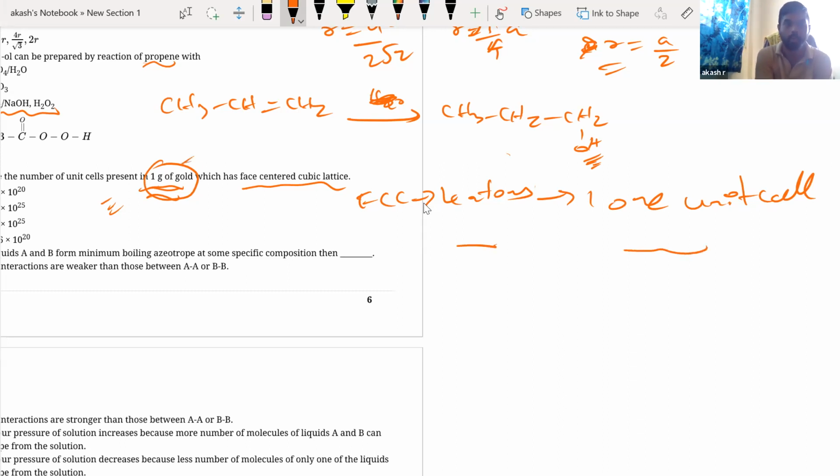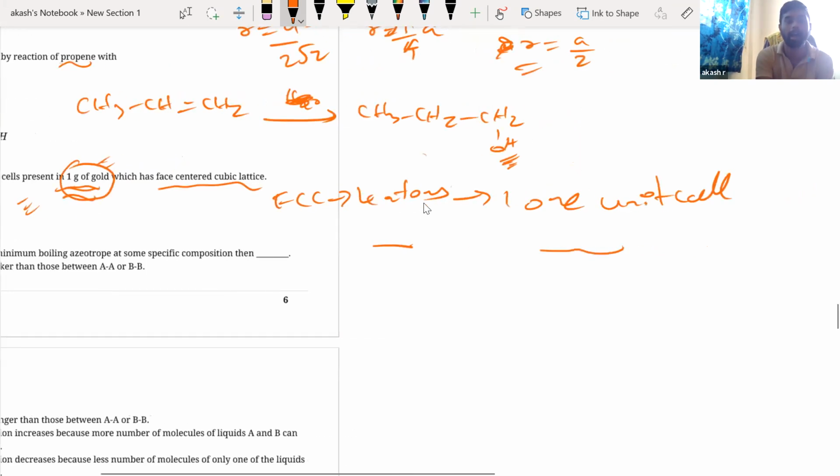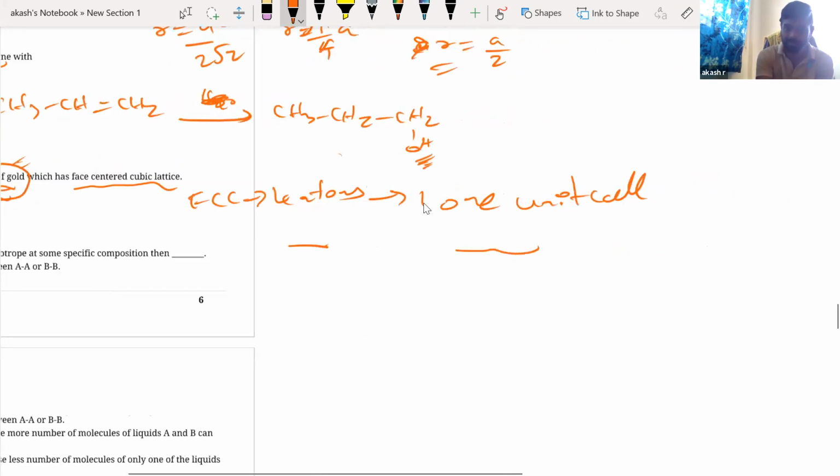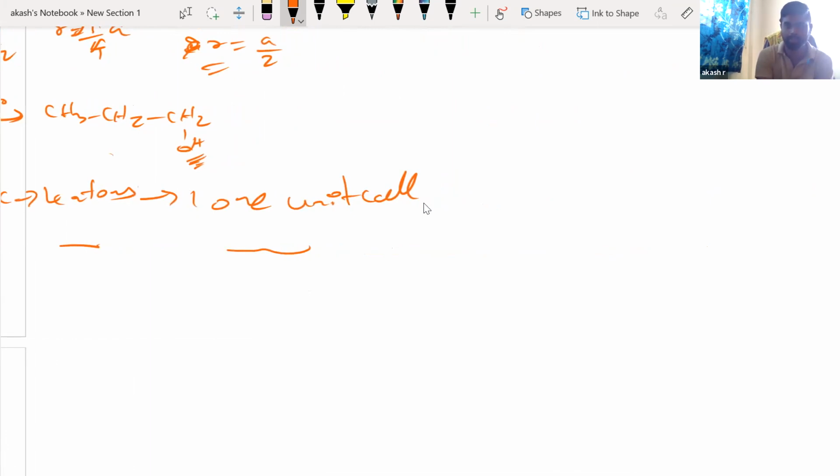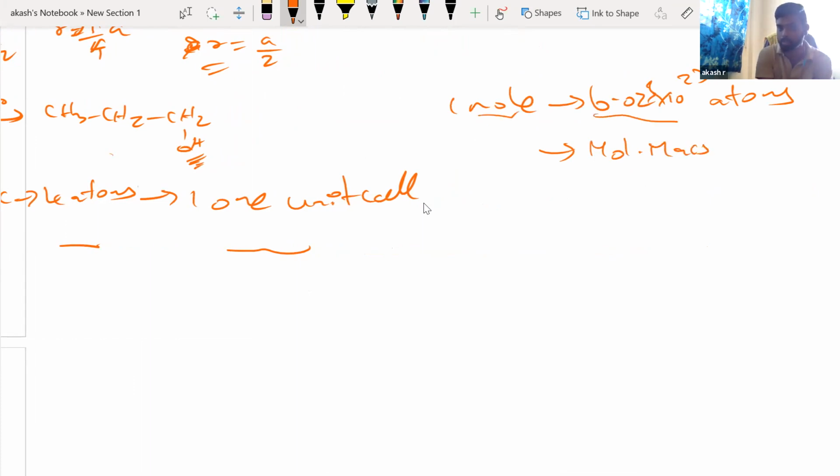So first I have to find how many atoms of gold are there in 1 gram. For that, you have to use your Avogadro number. I know 1 mole of anything will have Avogadro number, 6.023 into 10 to the power 23 atoms. And 1 mole will also have the molecular mass of the particular compound. So I'm going to connect these two.